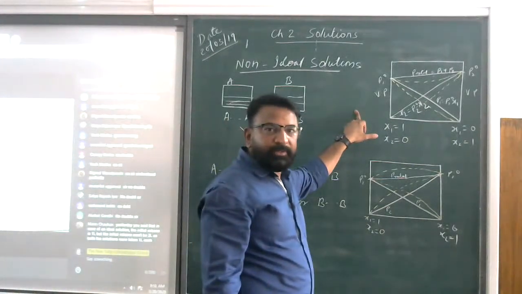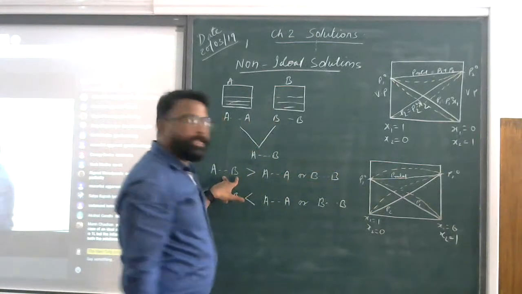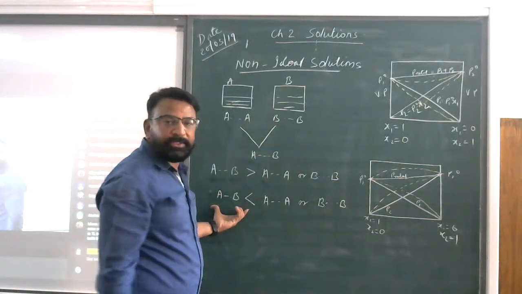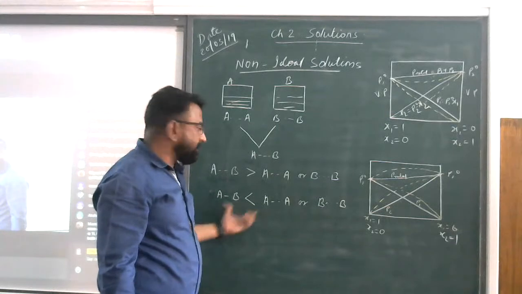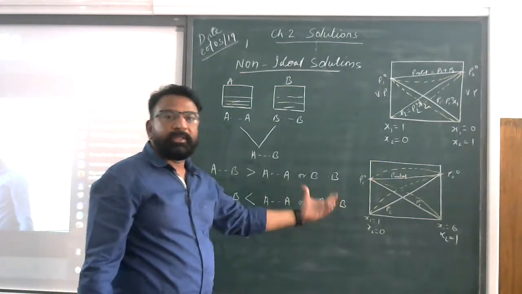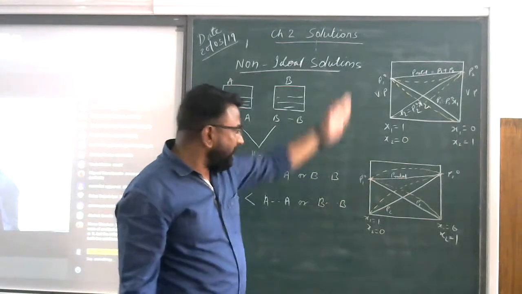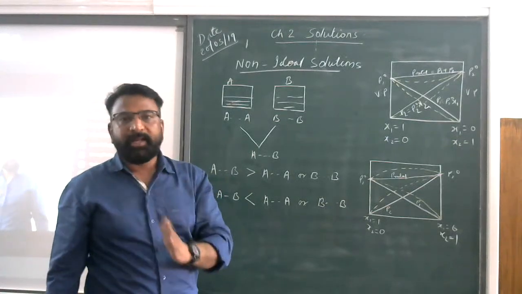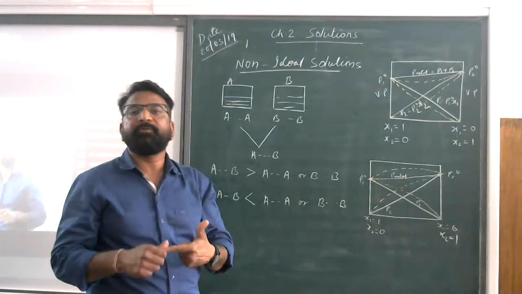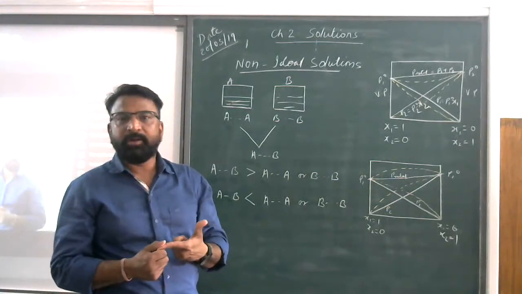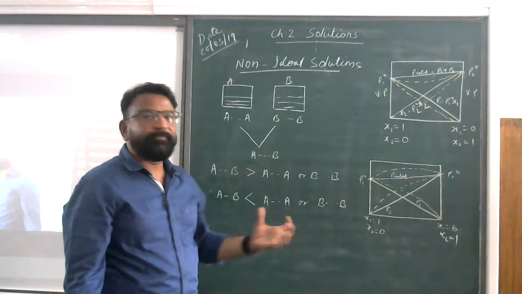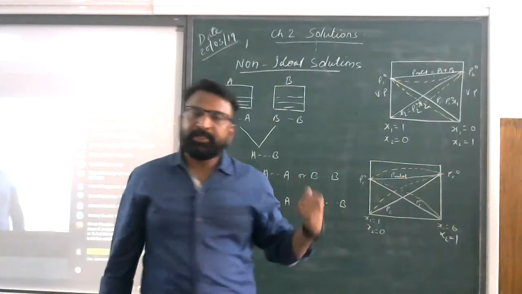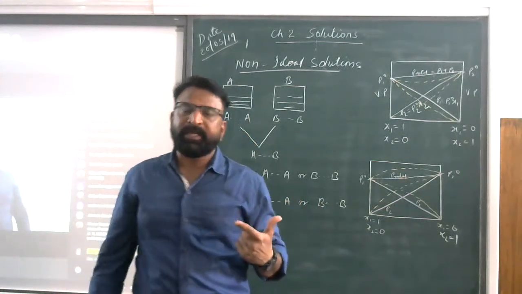So this is negative deviation. Why is it so? Because the force of interaction between the solute and the solvent is stronger. Here the force of interaction is weaker than between the solvent and the solute, so there will be a positive deviation. These are the two types of interaction which can be produced in a non-ideal solution. The forces may be a weak hydrogen bond, a stronger hydrogen bond, or van der Waals forces. These are the interactions generated when you make the solution. Now, any question on this part? Otherwise, we'll take the next topic, azeotropes.